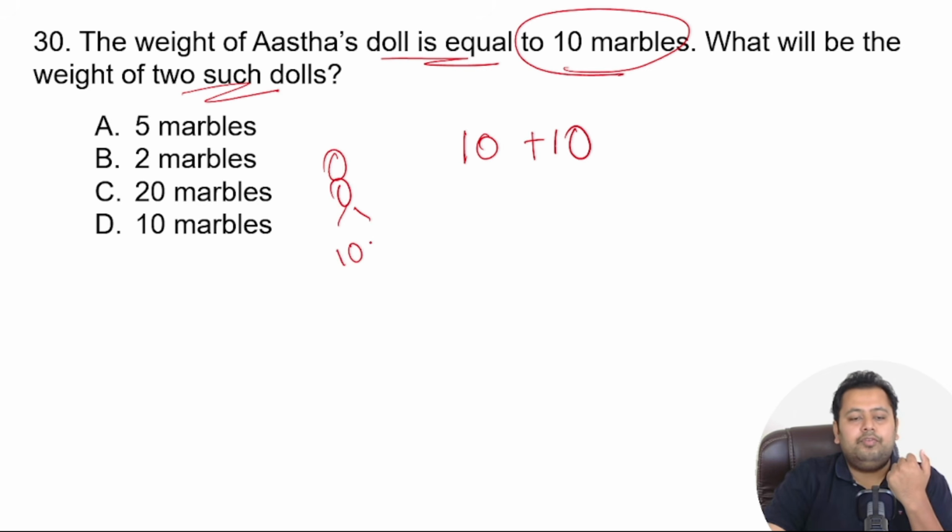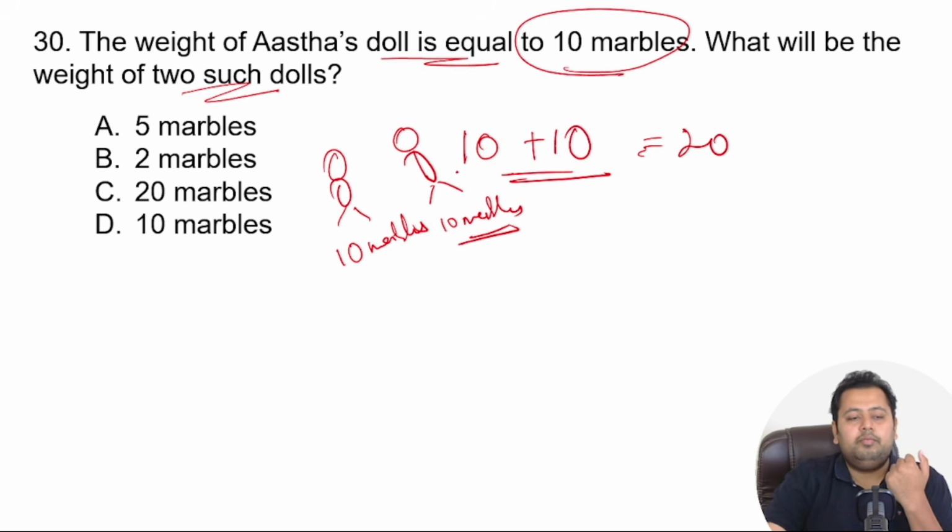The overall weight is 10 marbles. Then there is another doll which again has 10 marbles as its weight. So it is nothing but 10 plus 10, that is equal to 20 marbles. So option number C is the correct answer.